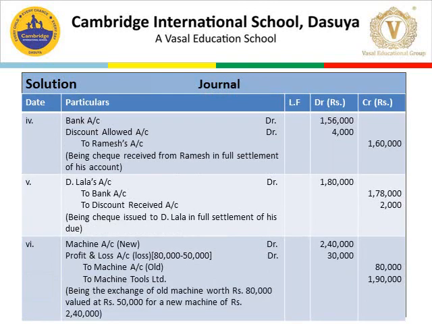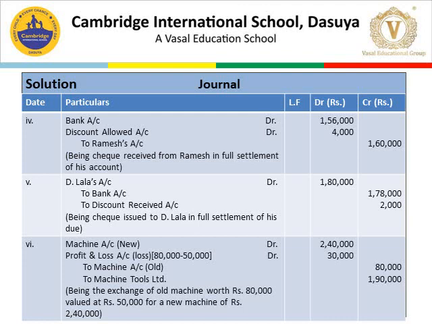Number 4, received check for rupees 1,56,000 from Ramesh in full settlement of his account. In the previous transaction, number 3, we sold goods to Ramesh for 1,60,000. But now he's paying us only 1,56,000, whereas he had to pay 1,60,000.